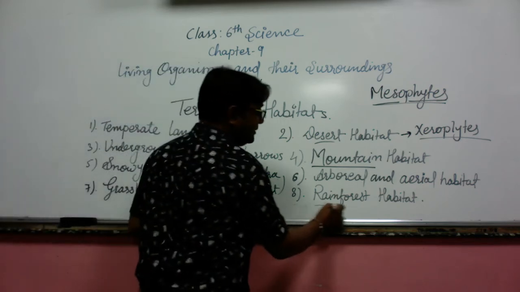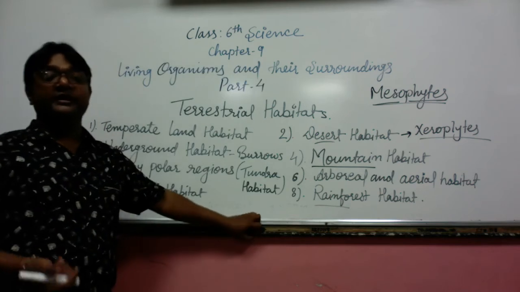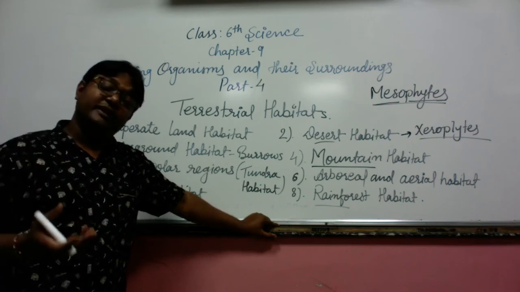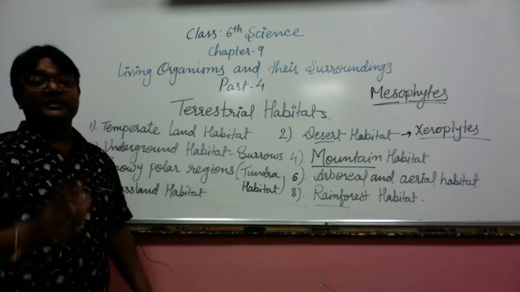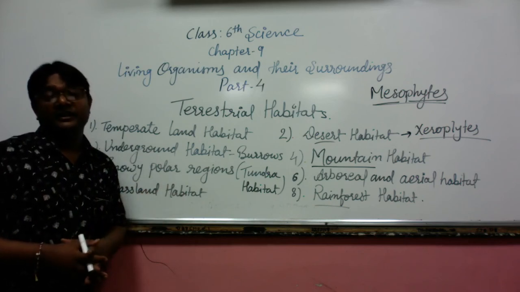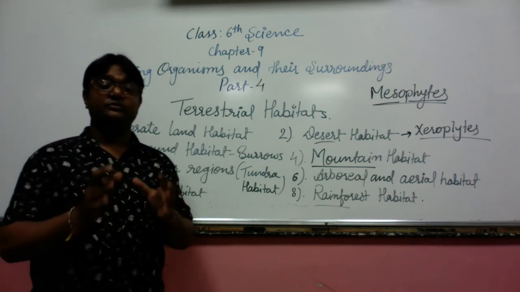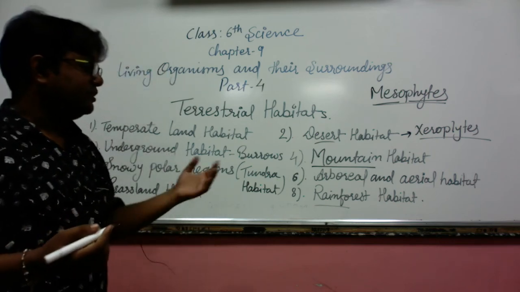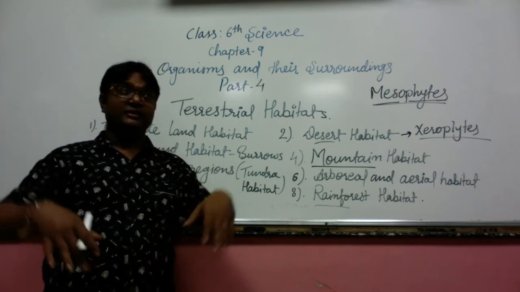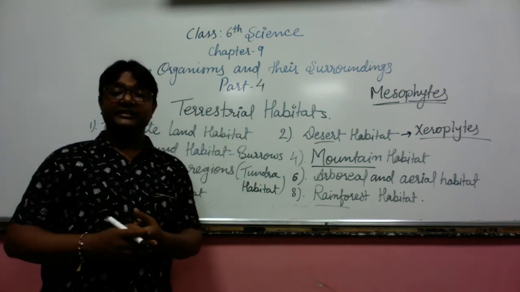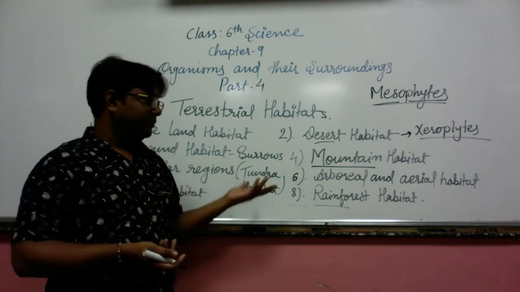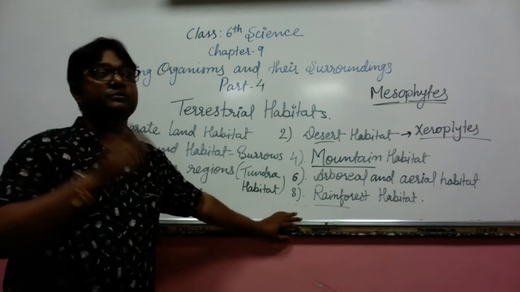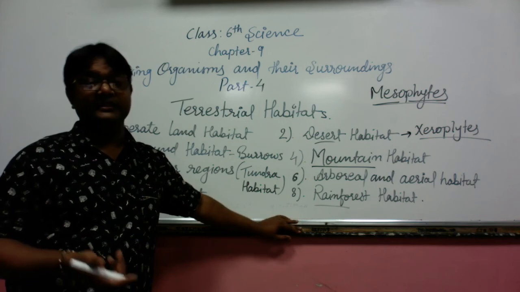Next is the rainforest habitat. In the rainforest, there is a good amount of rainfall in that particular area, and the organisms get nice food availability. The organisms living there have sufficient food and shelter to maintain their existence. In the rainforest there are tall trees, and monkeys are also available. Monkeys come under arboreal as well, and in the rainforest some monkeys jump from one tree to another.